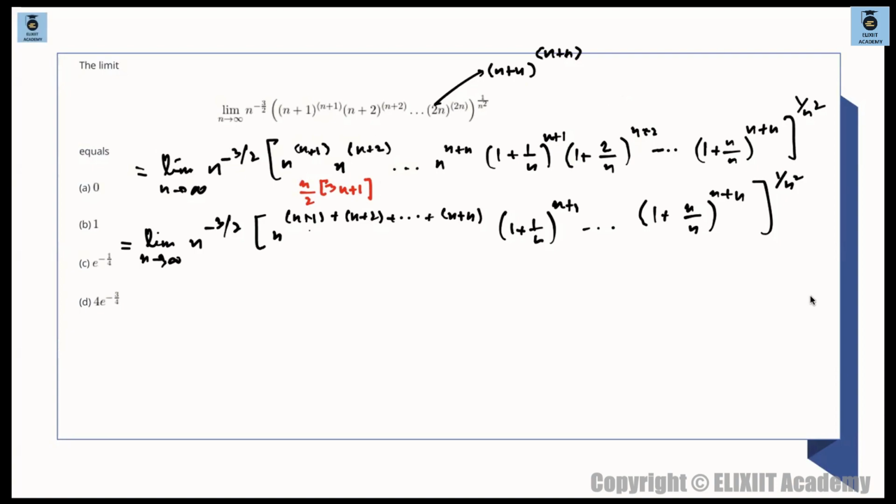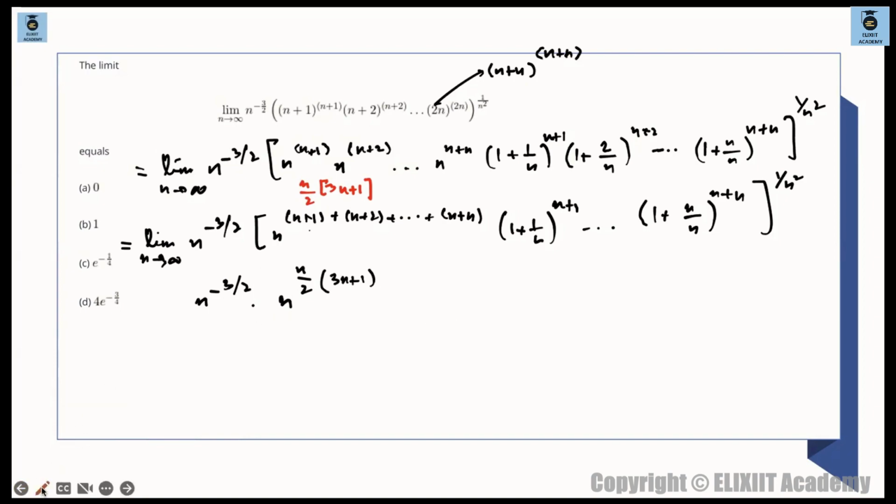चलेगा। So we are having this much, we have simplified this much, so if I try to simplify this more, this is actually n raised to the power of minus 3 by 2 and this is n by 2, so one of this n will come over here, so we have n raised to the power of n by 2, ठीक है। और फिर नीचे यहाँ पे 3n plus 1, चलेगा, 3n plus 1। इसको एक काम कर लेते हैं ना, we can just bring this outside the bracket itself.